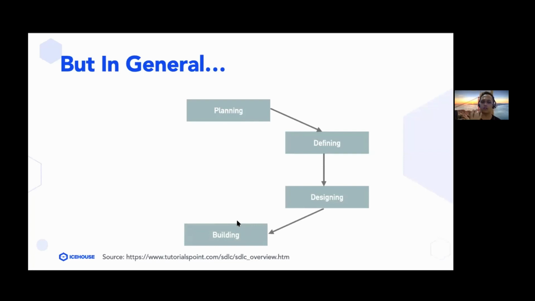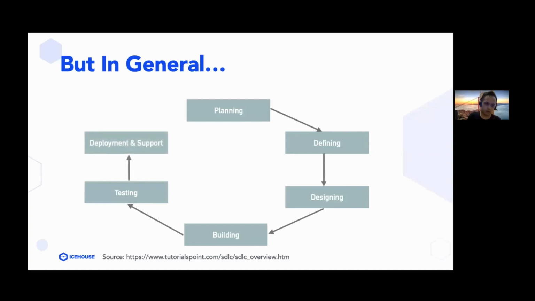And once you have a working software, you can go into the next phase, which is the testing phase, where you compare that working software against the requirements that you've defined in the defining and designing phase, and make sure that the software actually meets those requirements. And then once you know the software meets the requirements and you're ready to launch the app into the market to be used by end users, you go into the final phase, which is the deployment and support phase, where you launch the app into the market and end users start using your software.